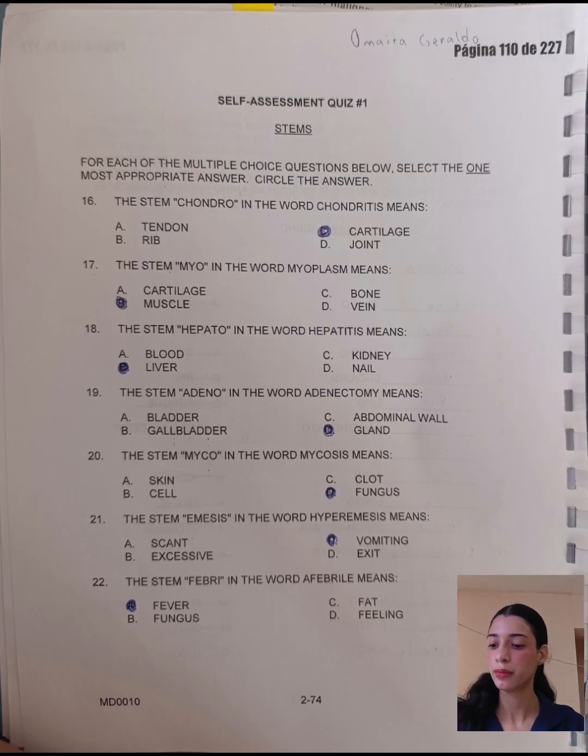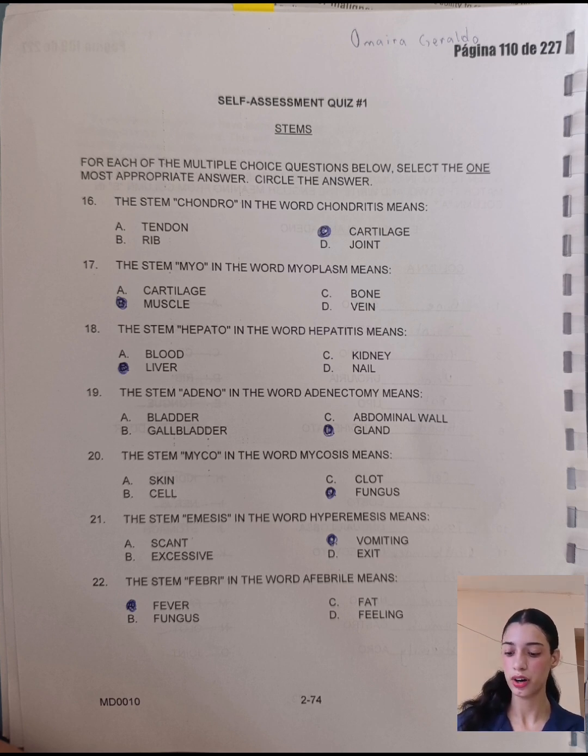Self-assessment quiz number 1, stems. For each of the multiple choice questions below, select the one most appropriate answer. Circle the answer. The stem chondro in the word chondritis means C, cartilage. The stem myo in the word myoplasm means muscle. The stem hepato in the word hepatitis means liver. The stem adeno in the word adenectomy means gland.